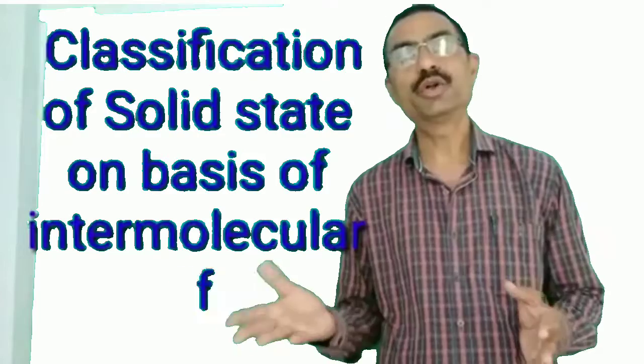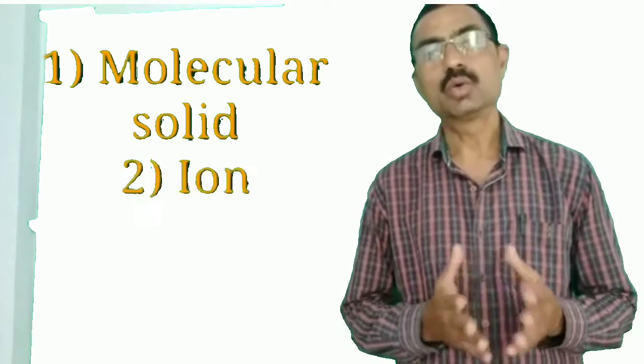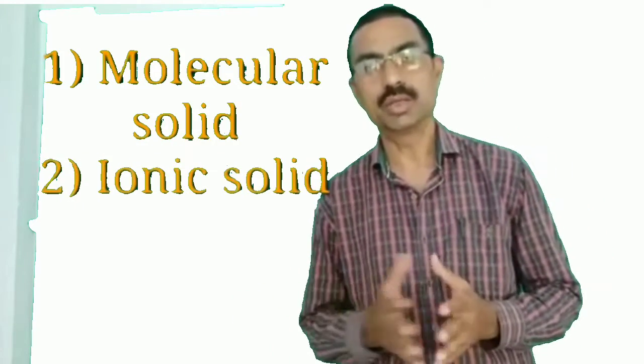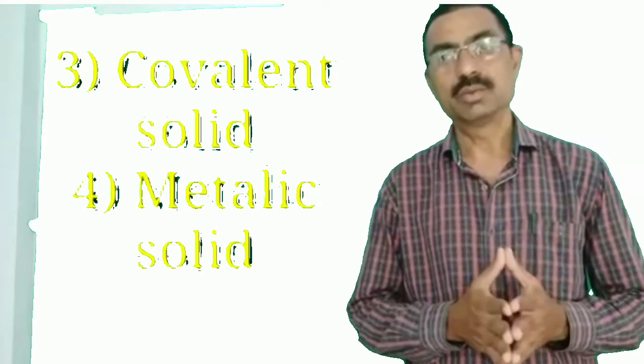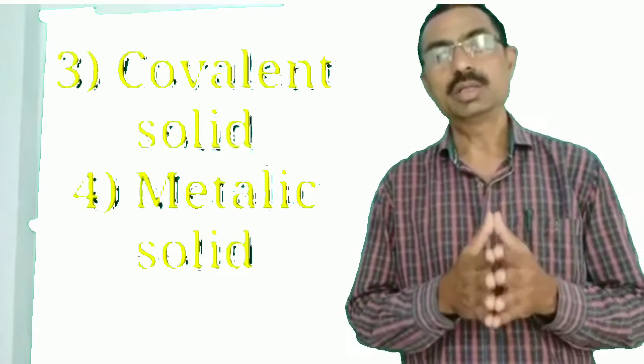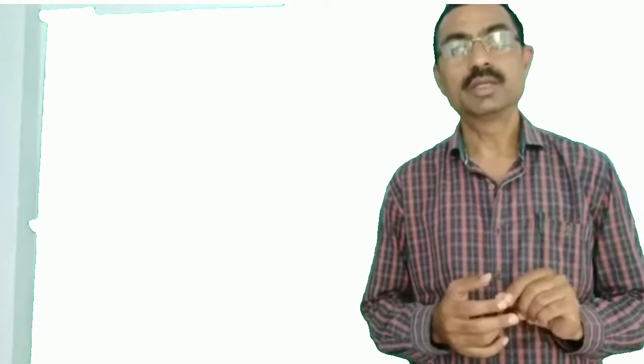There are four types: molecular solid, ionic solid, covalent solid and metallic solid. These four types we will study on the basis of which constituent particle is present, which intermolecular force is present, then physical and chemical properties and their examples. Let us see one by one.